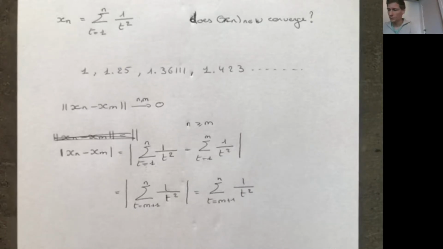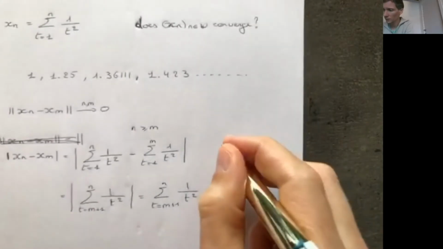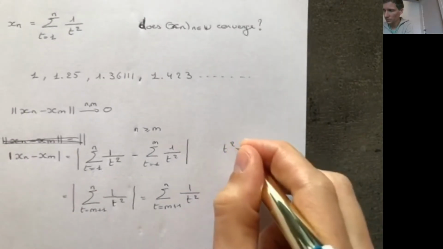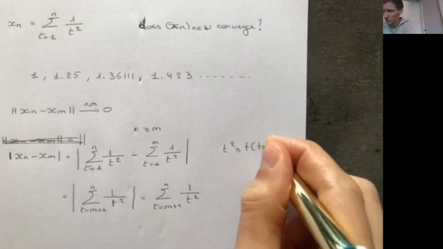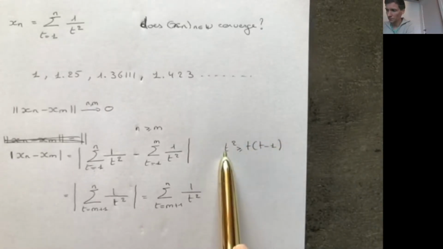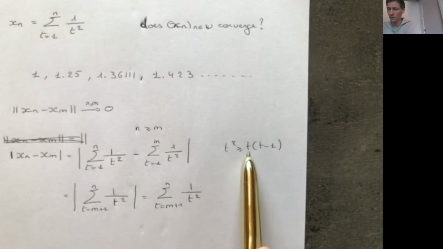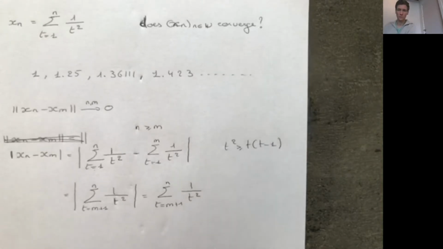Now comes a little trick. We know that t squared is greater or equal to t times (t minus 1), because t is greater or equal to t, and t is greater or equal to t minus 1, so t times t is greater or equal to t times (t minus 1).